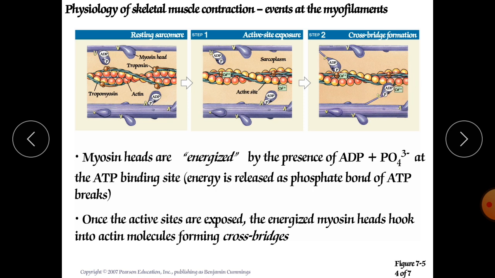Once the active sites are exposed, the energized myosin heads hook into the actin molecules, meaning immediately they will bind with these actin molecules and form the cross bridges. This is called cross bridging. They bind with the thin filament at the active site for myosin, which is actin, and that actin will actively bind with this myosin and they will form the cross bridge. It is called cross bridges.